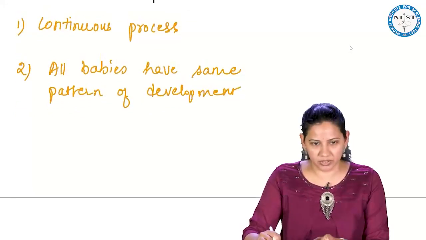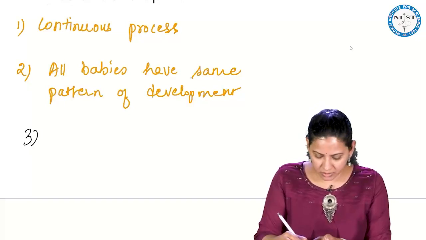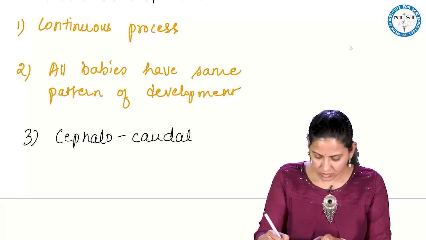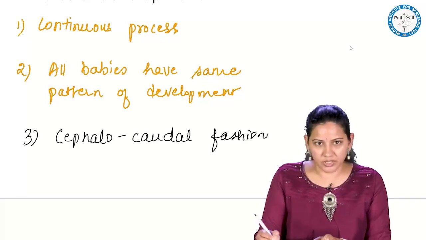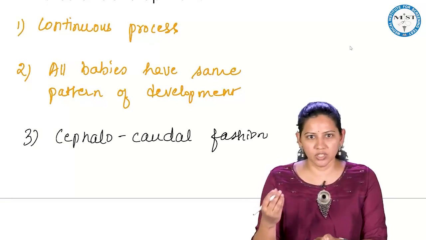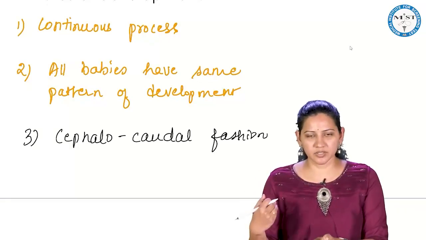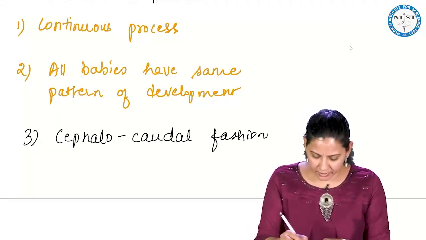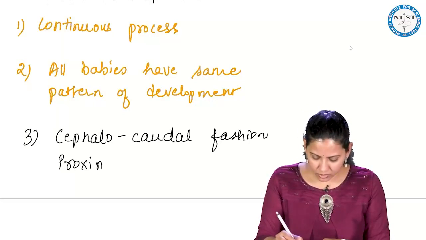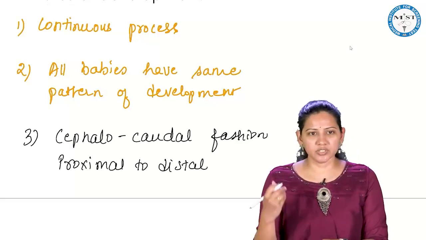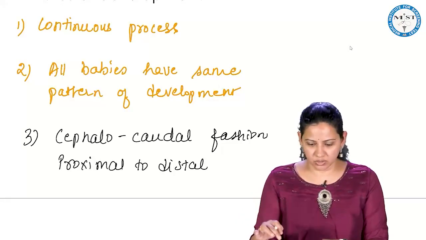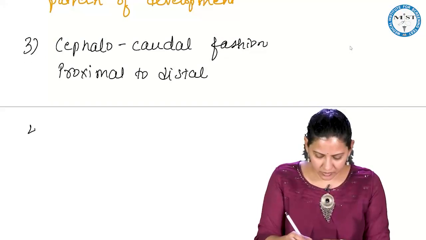Now, how does development happen? Development happens in the cephalocaudal fashion. That is, first the baby attains head control, then the trunk, then it is able to sit, then it is able to stand. So from the head to the bottom, and it is proximal to distal. What is proximal to distal? First the arm and shoulder movement happens, then they develop the fine finger movements. So it is proximal to distal.